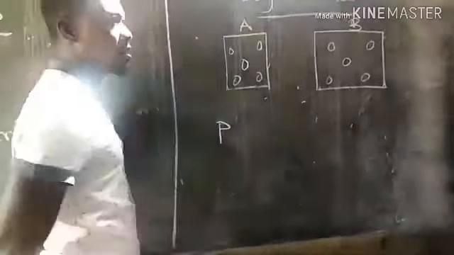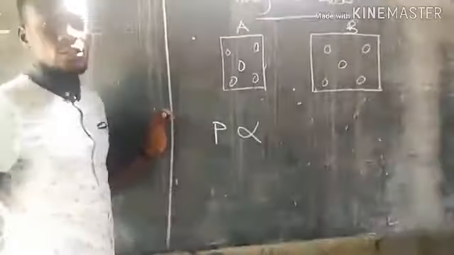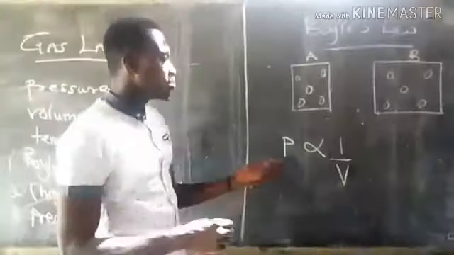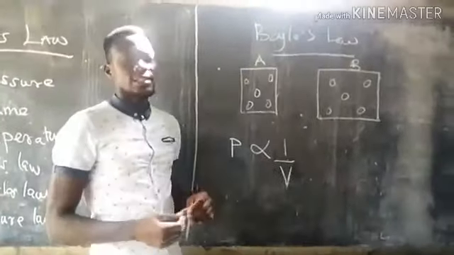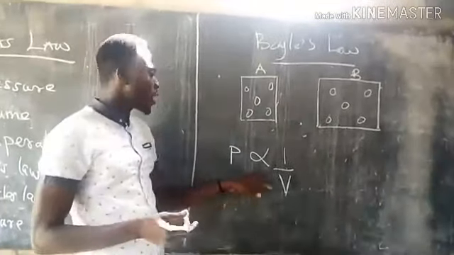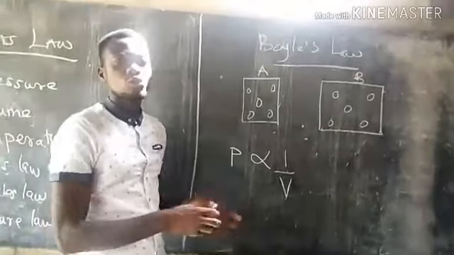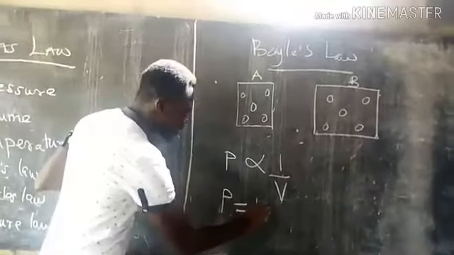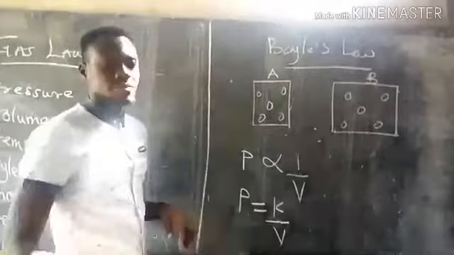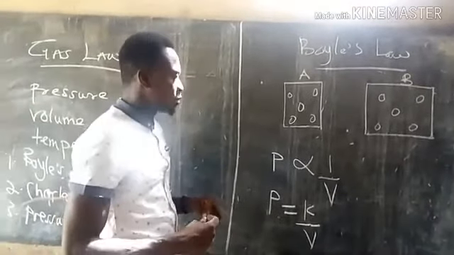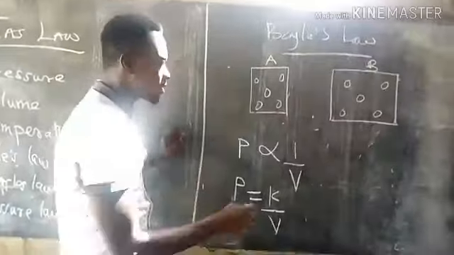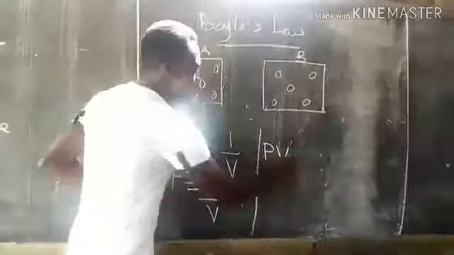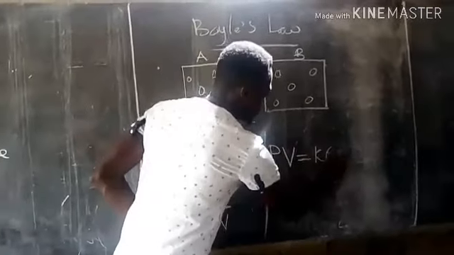We have pressure being inversely proportional to volume. So P is inversely proportional to volume. And in mathematics, this symbol is called the symbol of proportionality. And we don't always work with this symbol. So we have to introduce equal to and a constant K. We're going to have P equals constant K, all on what? V. So let's make the constant K the subject. So we are going to have PV, we cross multiply, equals the constant K.